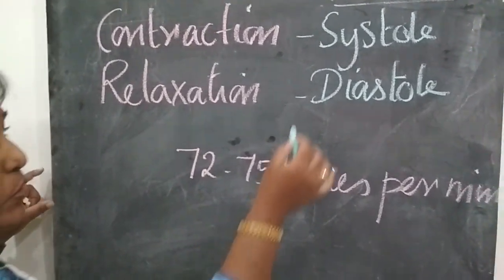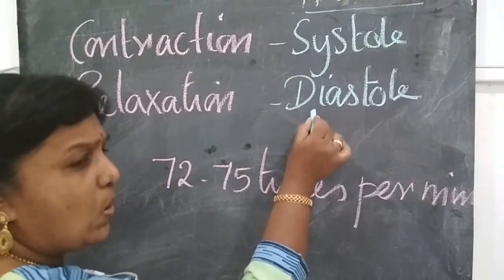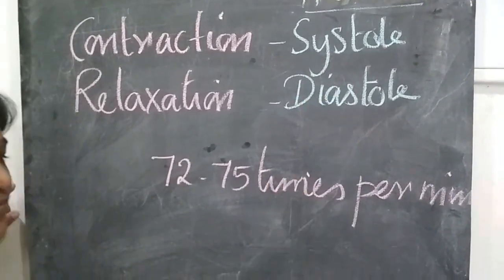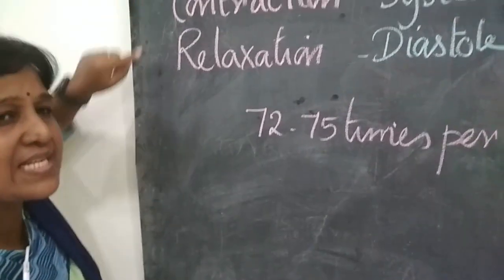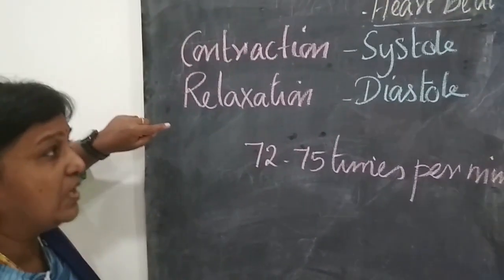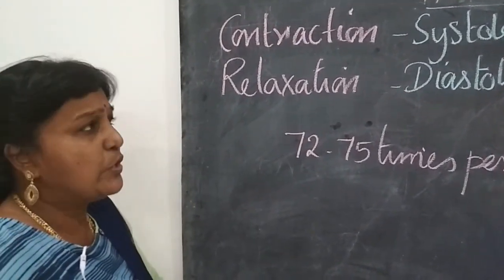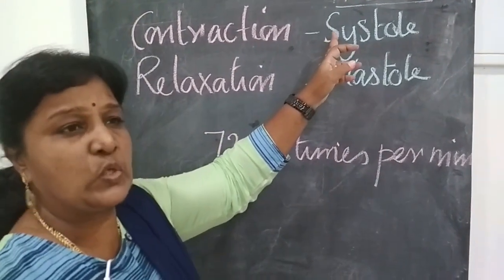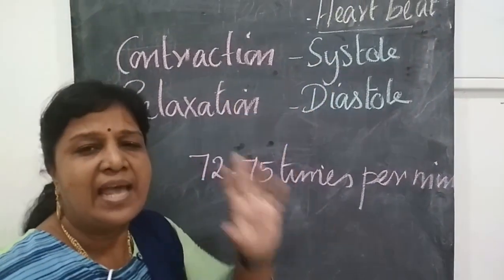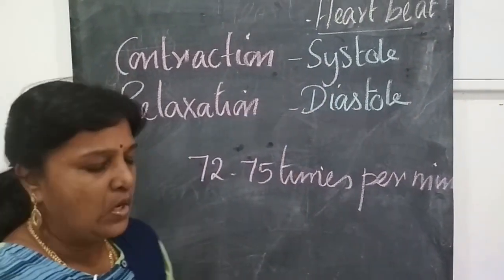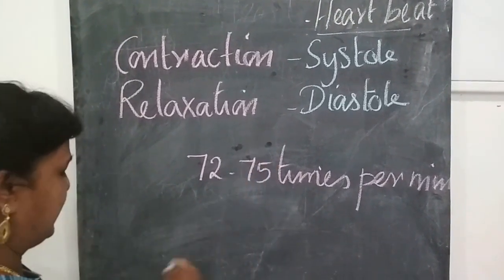You should not confuse between systole and diastole. We know in the heartbeat there is contraction and relaxation, and sometimes we say atrial systole. Systole means nothing but contraction. So we have to keep that in our mind.